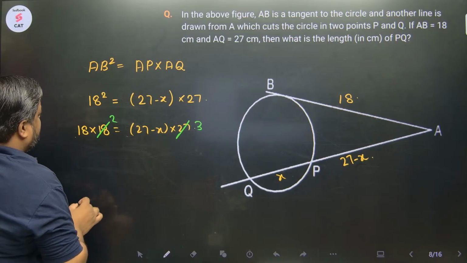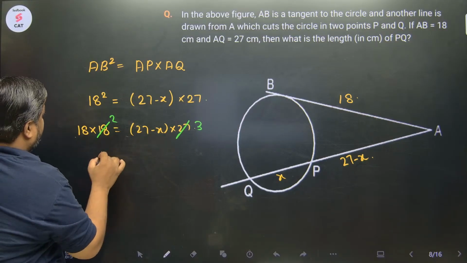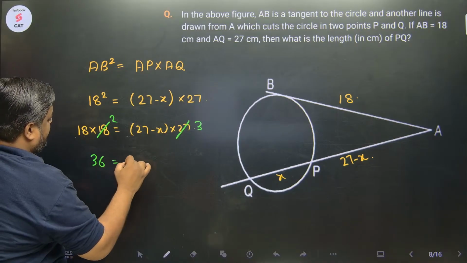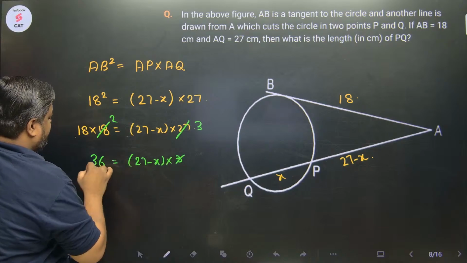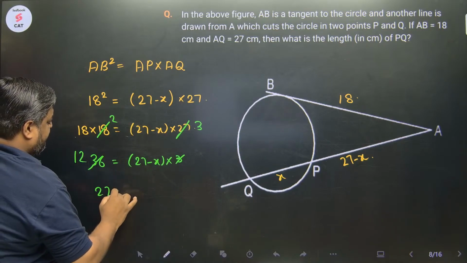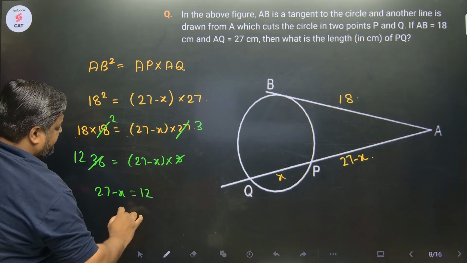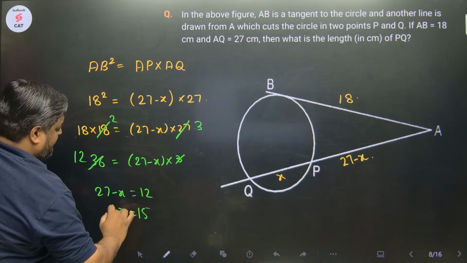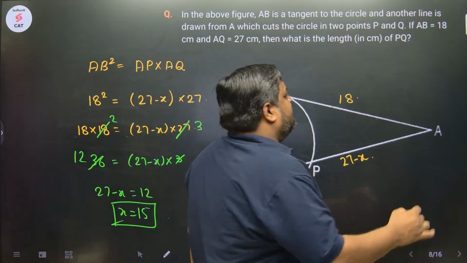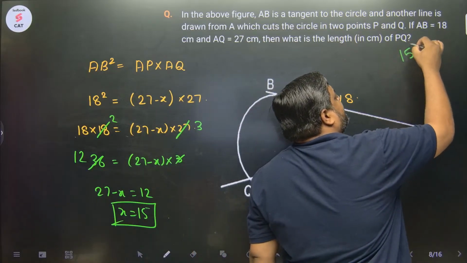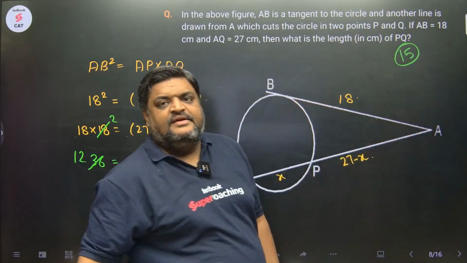How much would be this? 36 equals 27 minus x into 3, ये जाएगा 12 times में. So 27 minus x equals 12, x equals 15. So the correct answer to this question was 15.